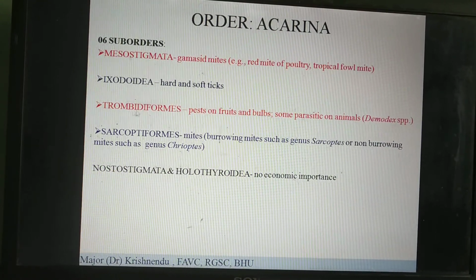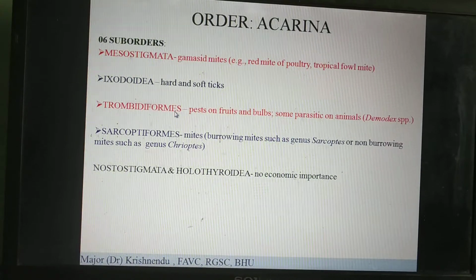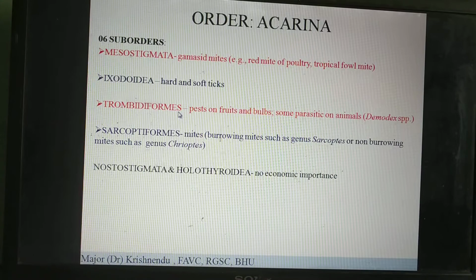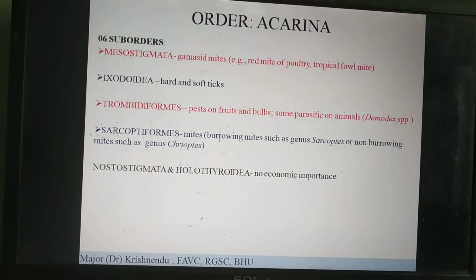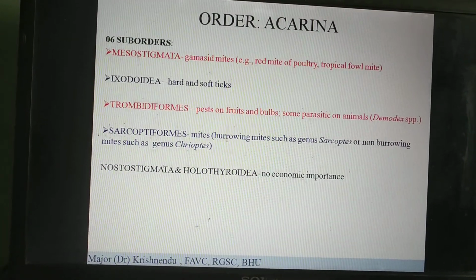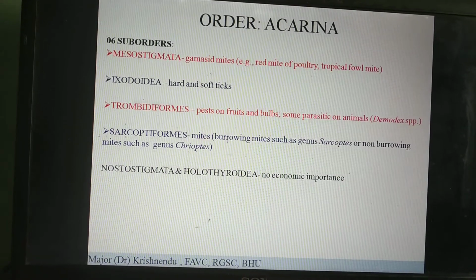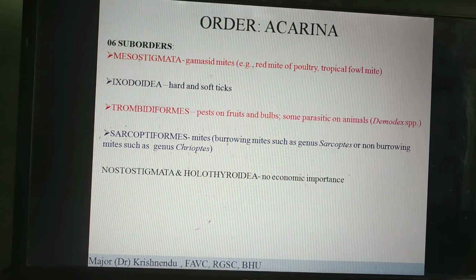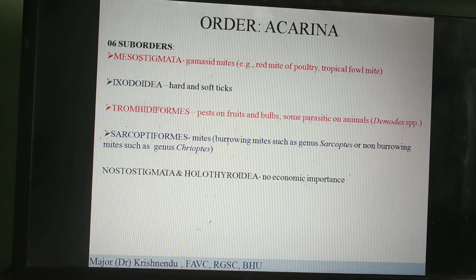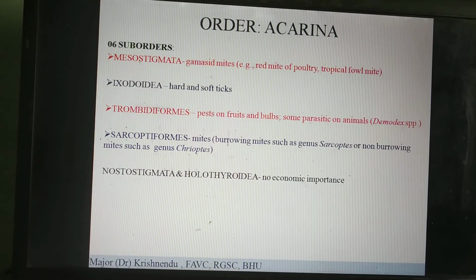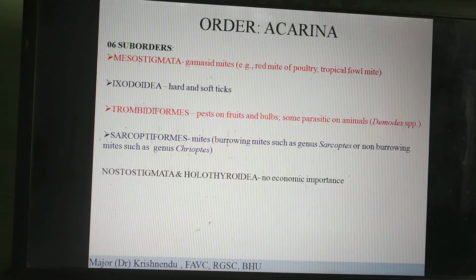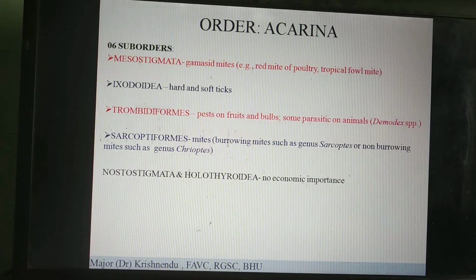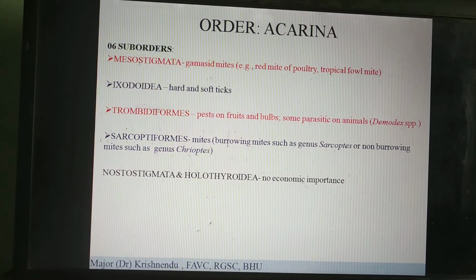Okay, now coming to Trombidiformes. Trombidiformes are mostly non-parasitic on animals. Mostly they are parasitic on plants, that is on the fruits. You must have heard about fruit mites. They damage the fruits. Fruit mites or tuber mites affect the fruits and the bulbs. Now, apart from that, there are some parasitic mites which parasitize animals.